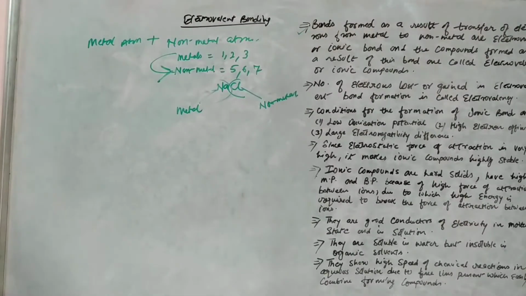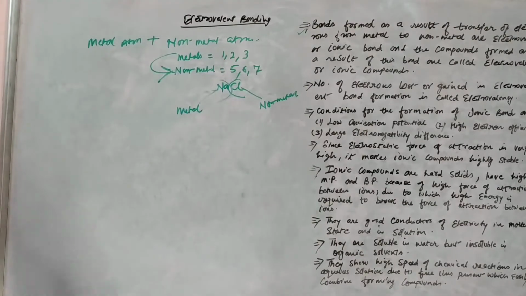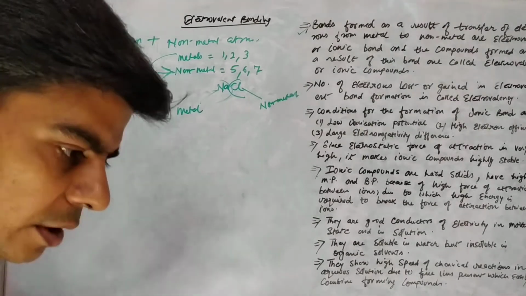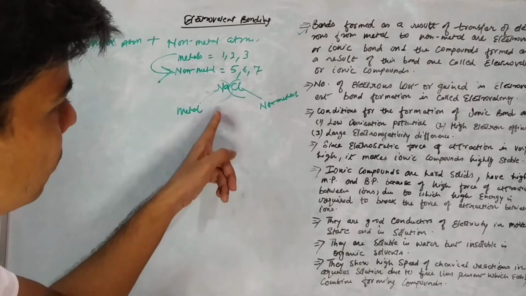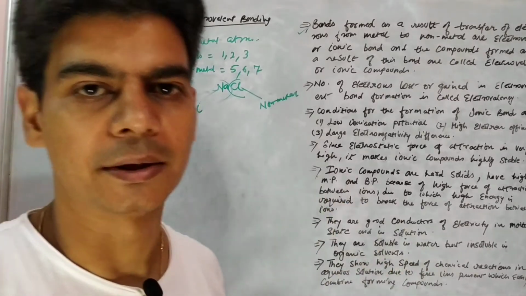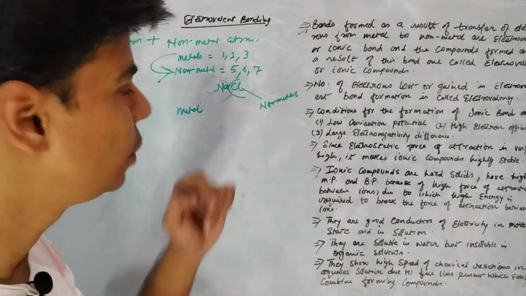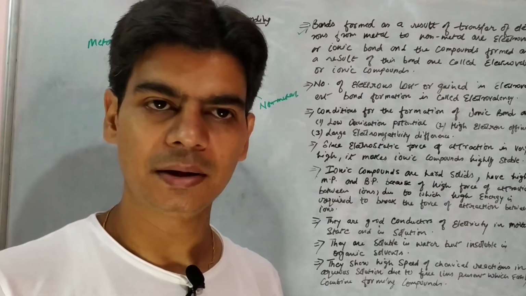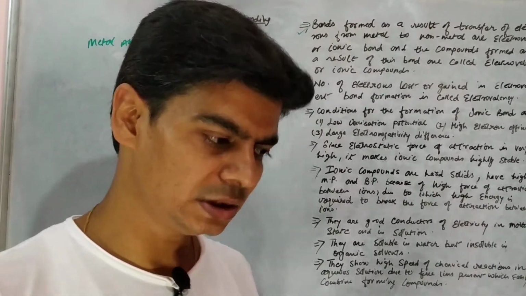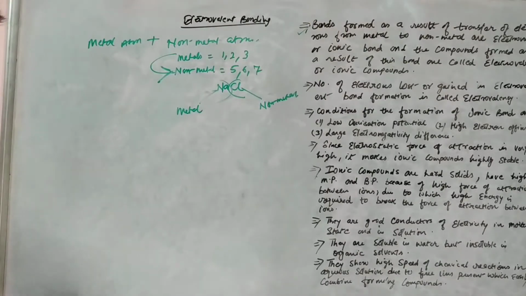Since sodium is a metal and chlorine is a non-metal, when the electrovalent bond forms, electrons would be transferred from sodium to the chlorine atom, because it is easy for sodium to lose electrons and easy for chlorine to gain electrons. We'll see now in detail.